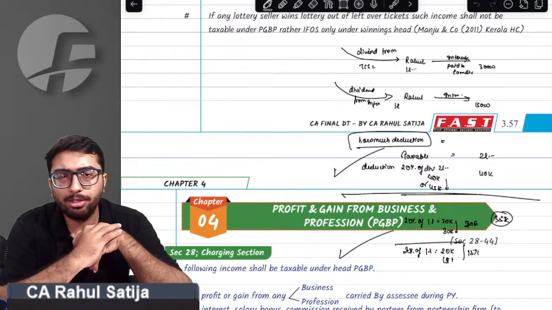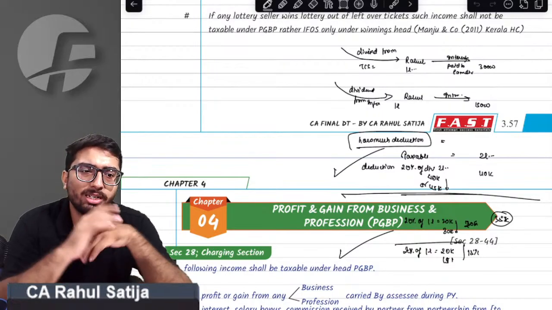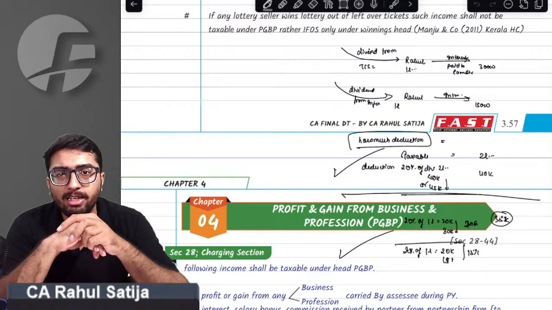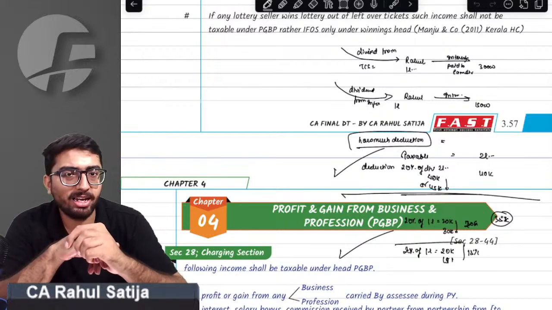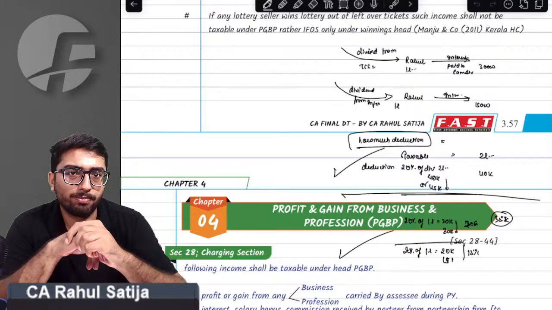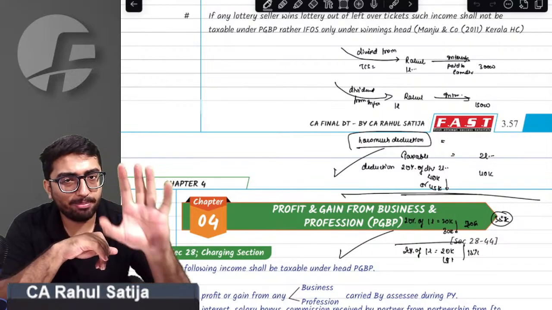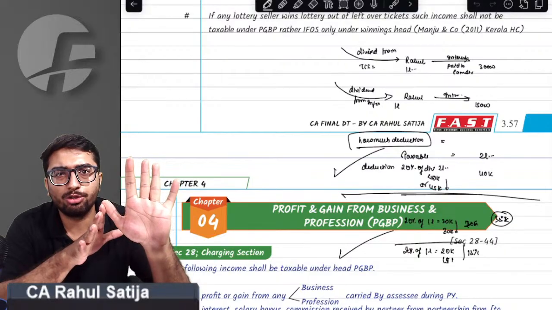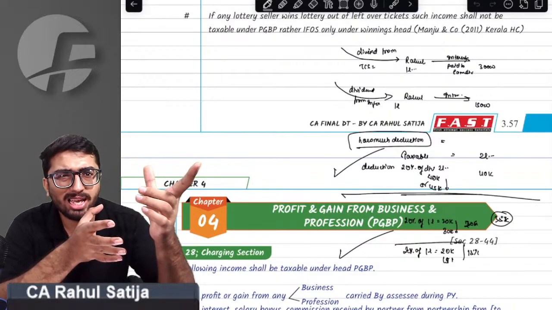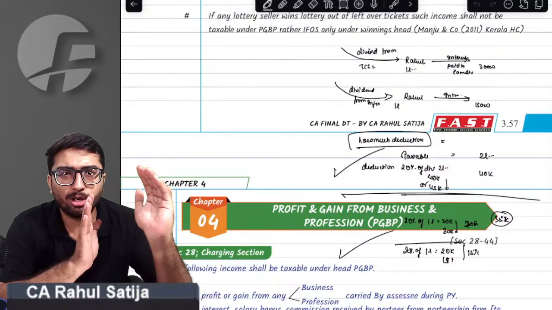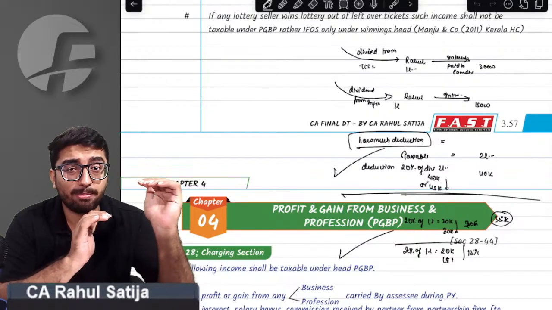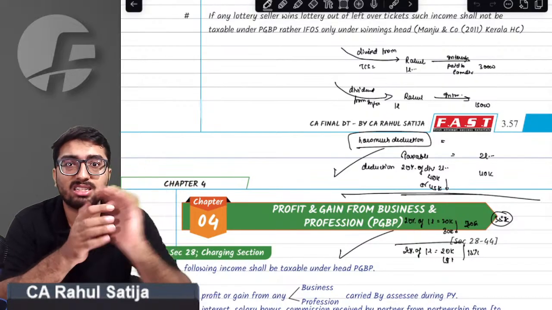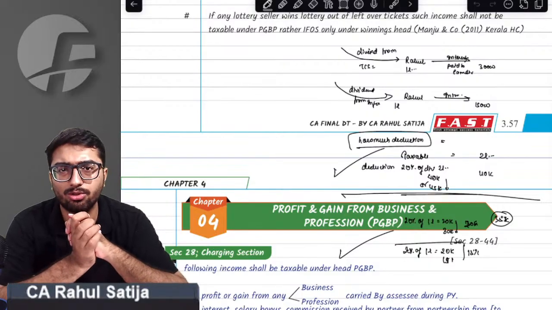We are going at an absolutely good pace. You need not worry about it at all. And believe me, the level of conceptual clarity that we have now is unmatchable. Revision videos that you might see on YouTube for capital gain are maximum 3 hours, but we have covered capital gain for not less than 8 hours.